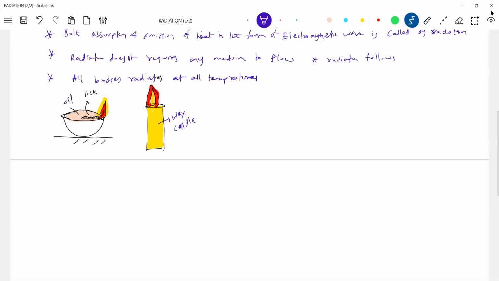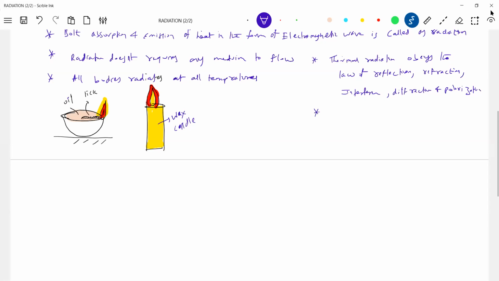Thermal radiation follows, or obeys, better, you write: obeys the laws of reflection, refraction, interference, diffraction, polarization, all the things.